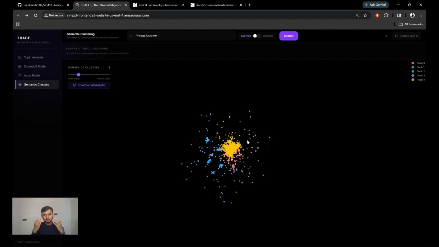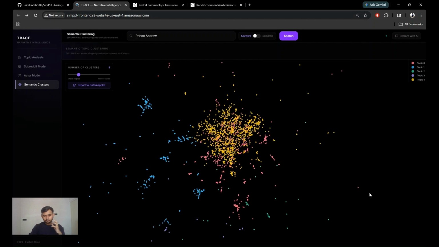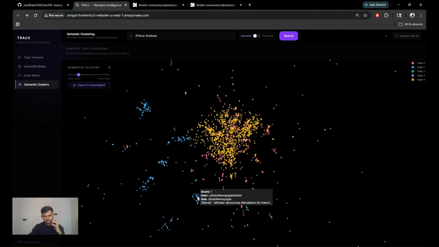So what do I mean by semantic meaning? I mean that if some posts are talking about the arrest of Prince Andrew, then they would essentially hold the same meaning but have different words. So when we analyze the vectors, we should see that they are in very close proximity. Let's analyze it. We can see some clusters here.